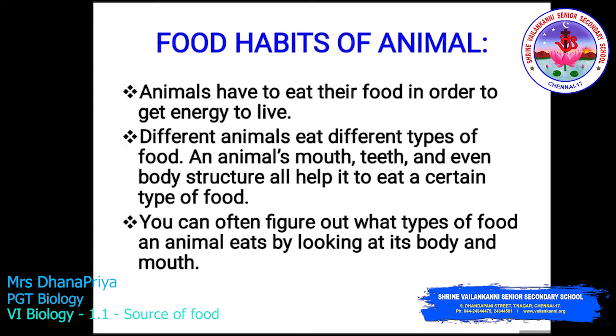Animals have to eat their food in order to get energy to live. Different animals eat different types of food. An animal's mouth, teeth and even body structure all help it to eat a certain type of food. You can often figure out what type of food an animal eats by looking at its body and mouth.